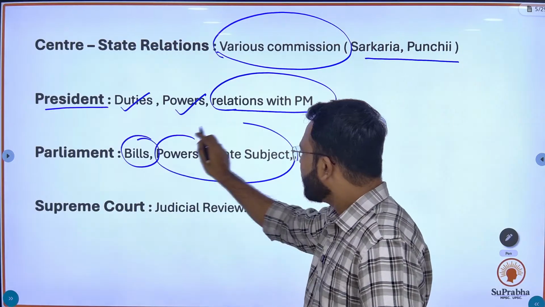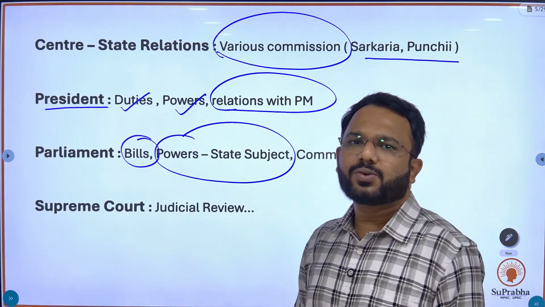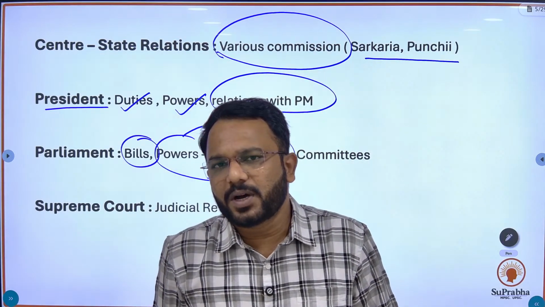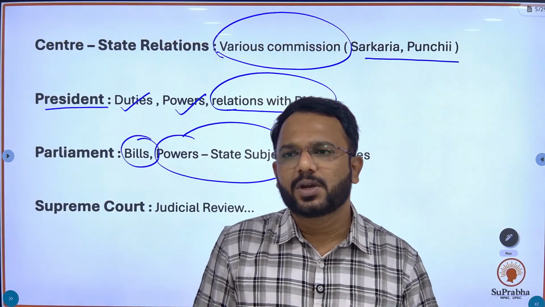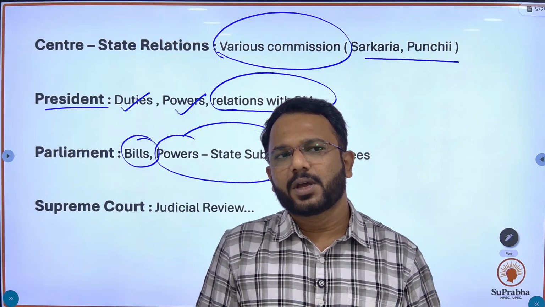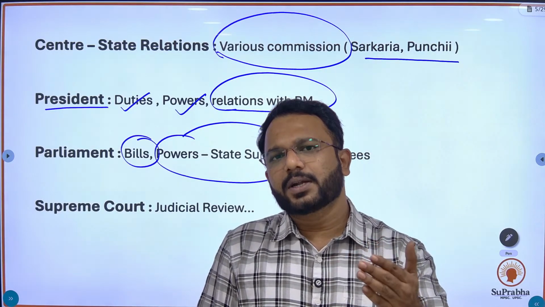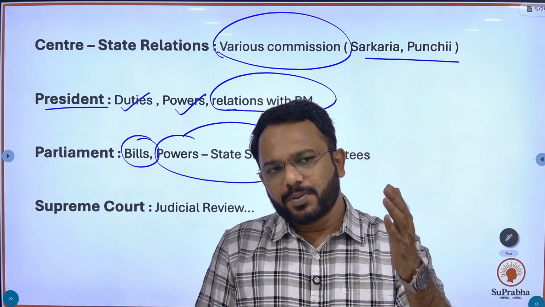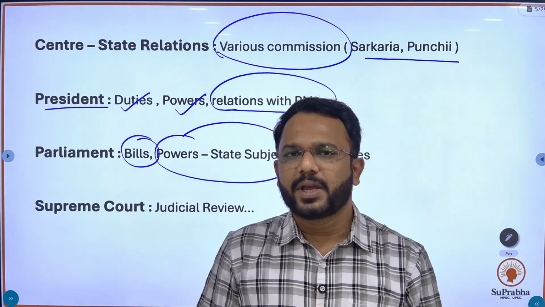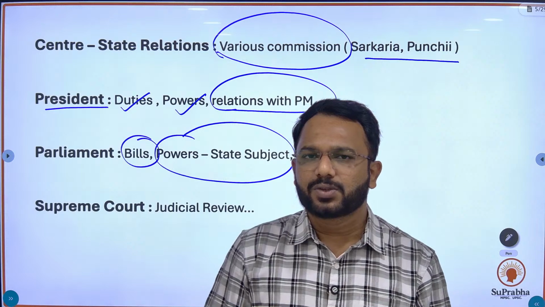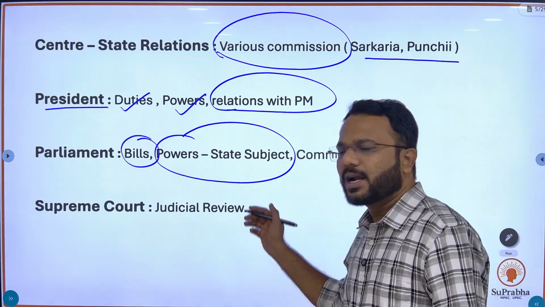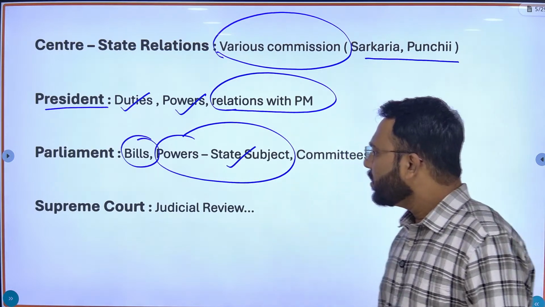Powers related to state subjects. As you know, if the Rajya Sabha makes a proposal or passes a resolution, then after that the resolution is passed, Parliament can make laws based on the state list. Okay, so such types of questions or topics are asked in this topic.